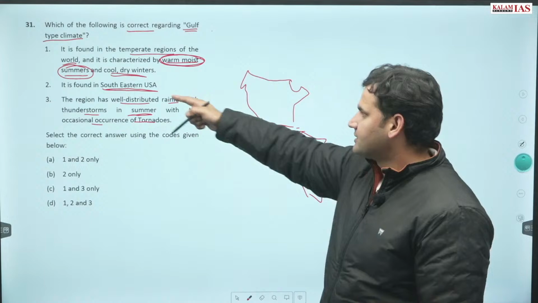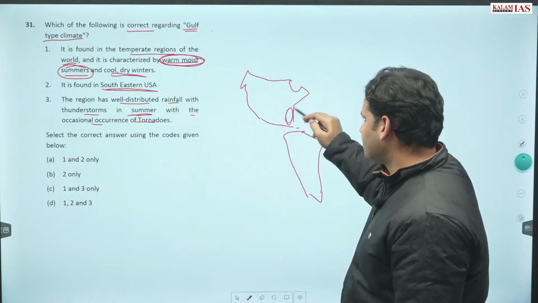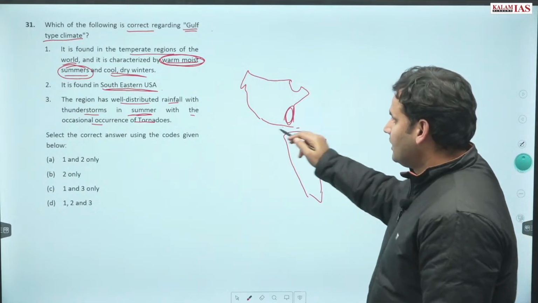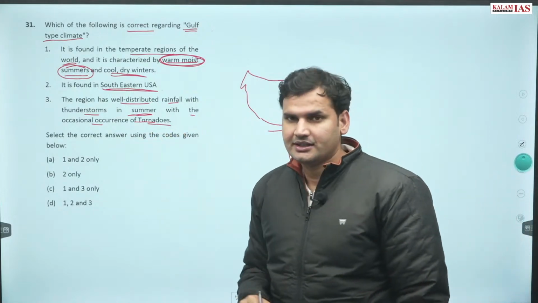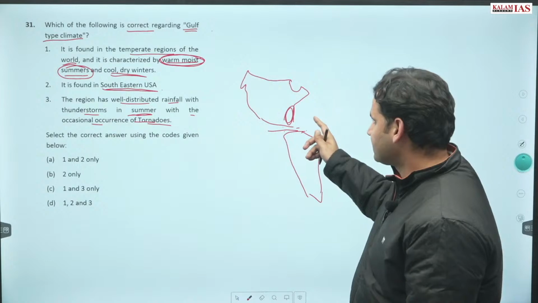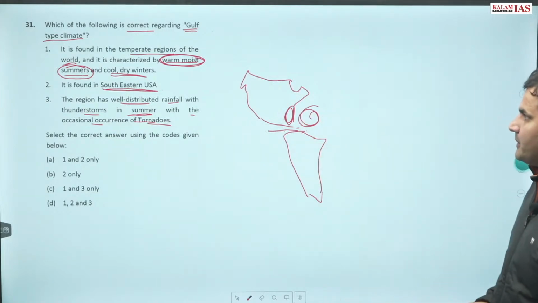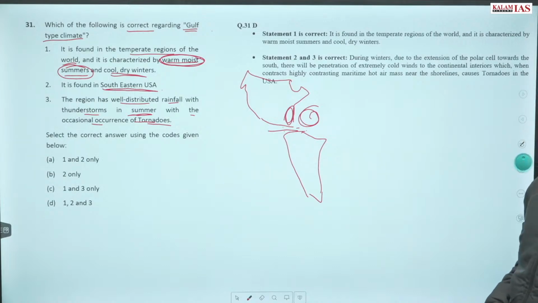So where is southeastern USA? यहाँ पे टॉर्नेडोज का जिक्र किया गया है. Do we have tornadoes in this area? So all the statements that are there are true.